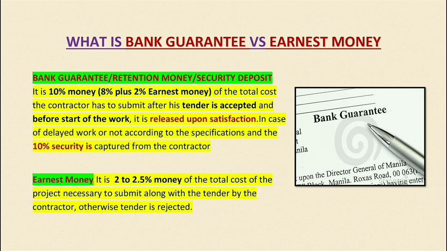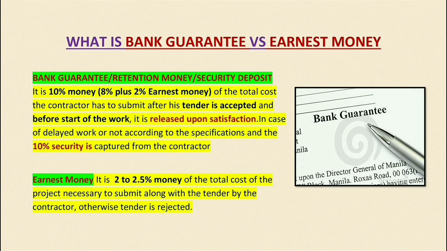So this 10% money includes 8% plus 2% earnest money. This 10% also includes 2% earnest money, which we'll talk about in a while. The contractor has to submit this money before the start of the work and after the acceptance of his tender. It is released upon satisfaction.